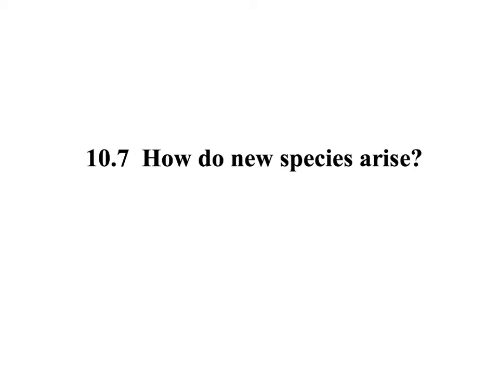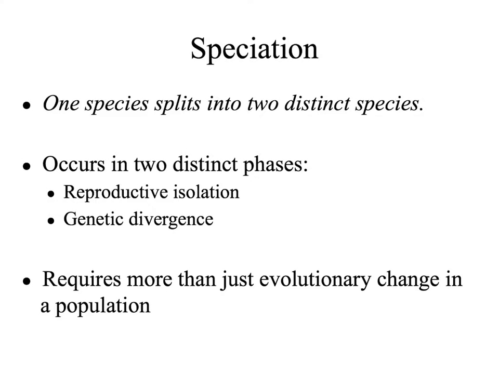In this lesson, we will be looking at macroevolution. This is chapter 10.7, 10.12 through 10.14. New species arise through the process of macroevolution or speciation. Speciation is when one species splits into two distinct species.